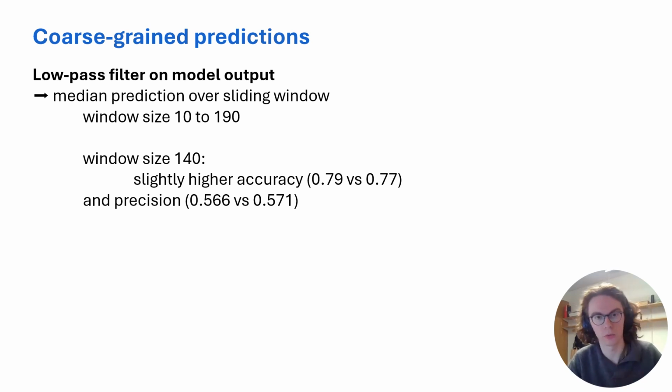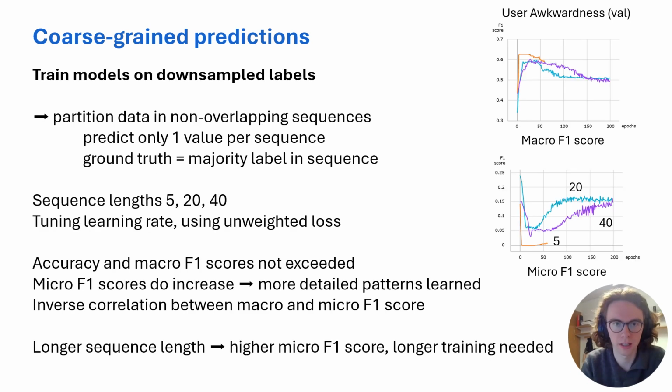First of all, we used the models that we already made based on the baseline models, and we applied a low-pass filter on the model output. So that means that we take a sliding window over the model's predictions, and we take the median of the predictions that the model has made. We tried out window sizes from 10 to 190, and we saw that with a window size of 140, the accuracy of the model goes up a little bit, also the precision, but it didn't have a really big impact.